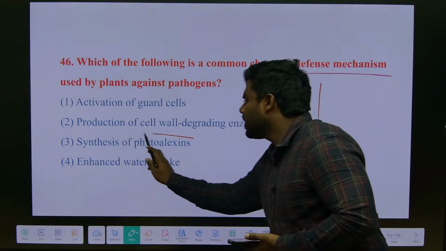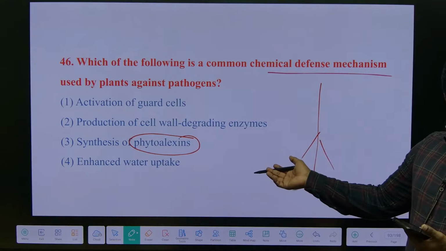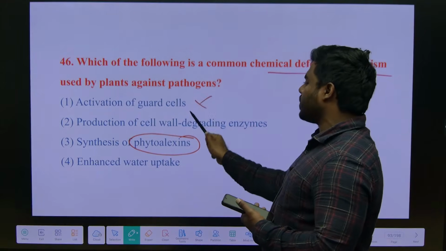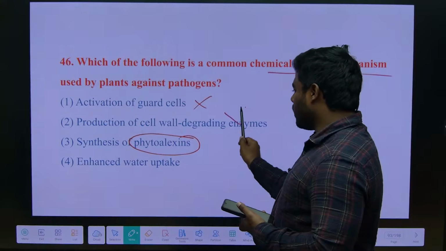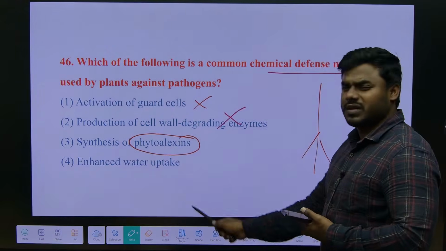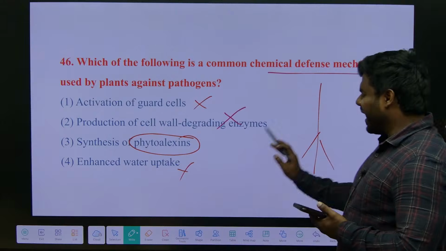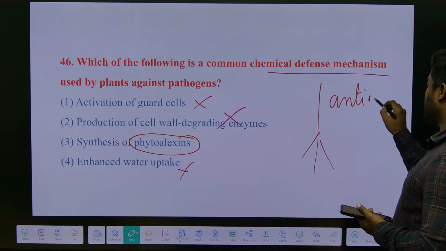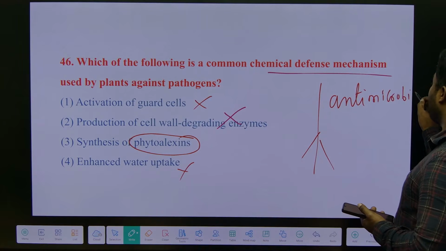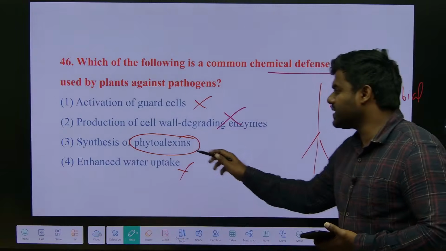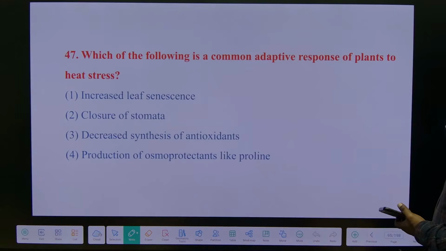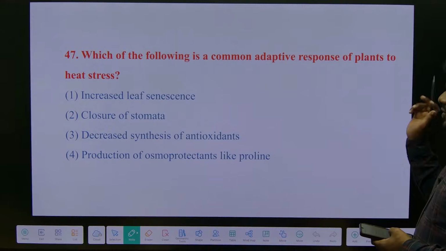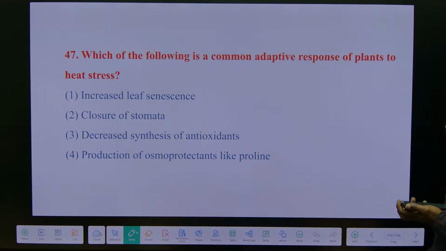What are those? Phytoalexins. We read the same chemical now also. So is there any necessity to activate the guard cell when the pathogen attacks? There is no need to produce cell wall degrading enzymes. We need not increase the water uptake. The plant has to protect itself against the pathogens. So it is going to release certain chemicals which have antimicrobial property, which are phytoalexins. So simple. The same question was repeated in the matching previously.